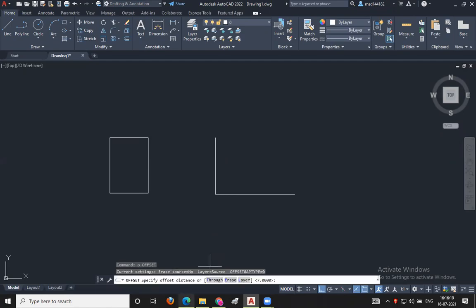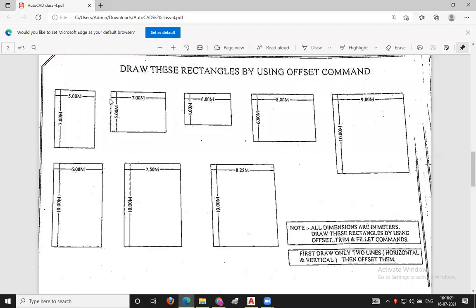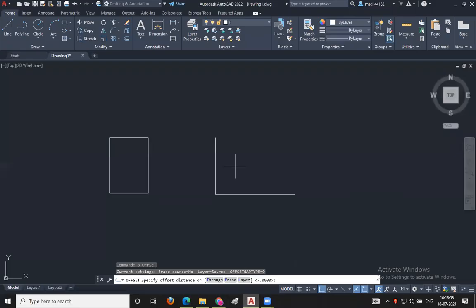If you see here, first of all we'll be moving towards the vertical lines. What is the width of this rectangle? 7 meters, horizontal. So 7 enter, selecting this line like this, offsetting it like this. Again I will press the escape button to deactivate the offset command.